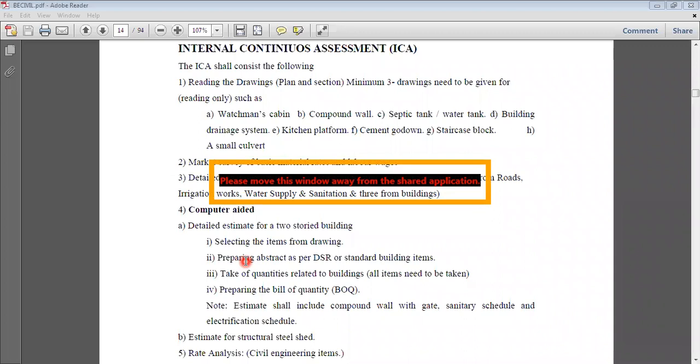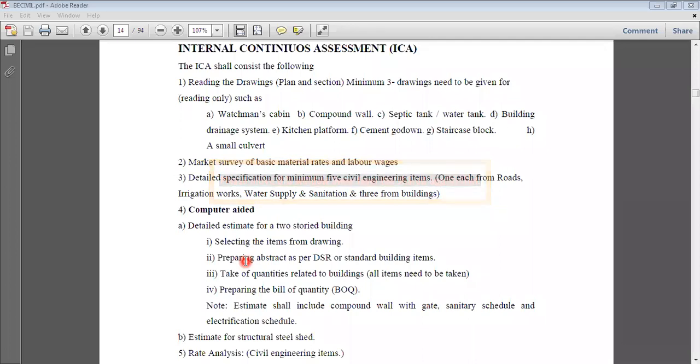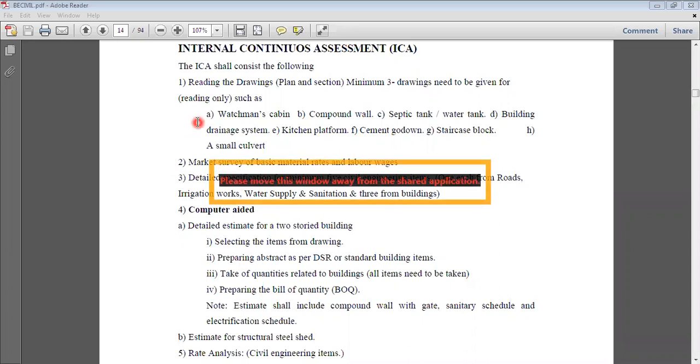Just 5 minutes are left to conclude this session. After that, rejoin this session using the same link. Anyone having any doubt, please ask. Raise your hand or unmute and talk. Reading the drawings, market survey, and writing the detailed specifications. Is there any doubt in this? Anyone?